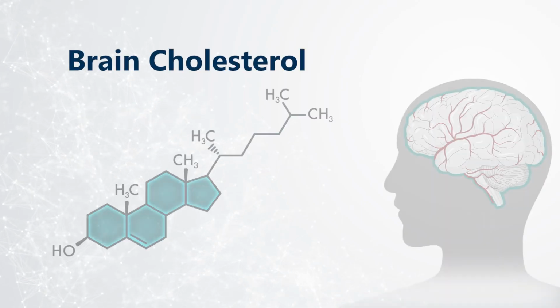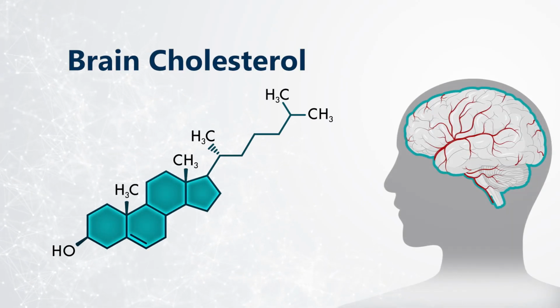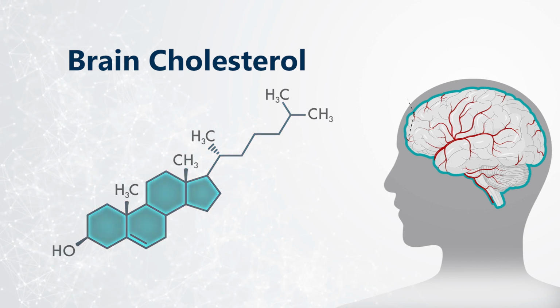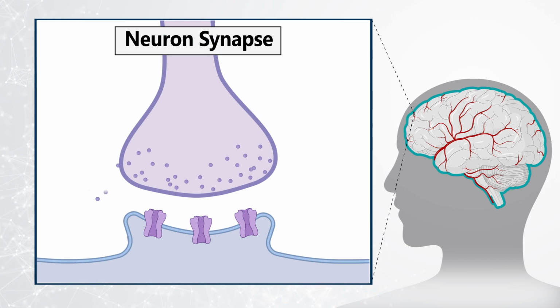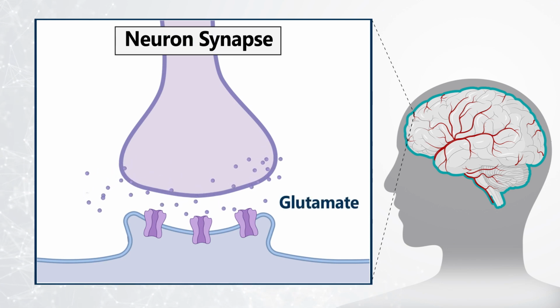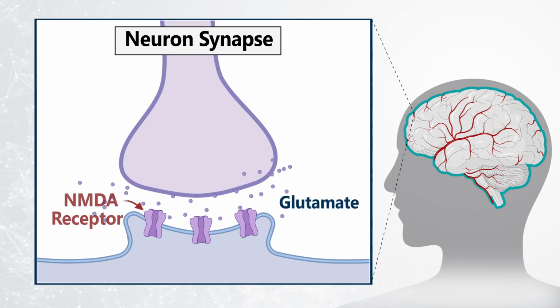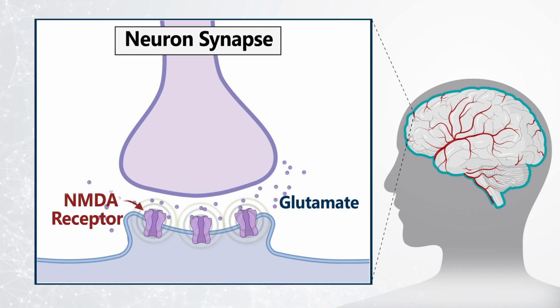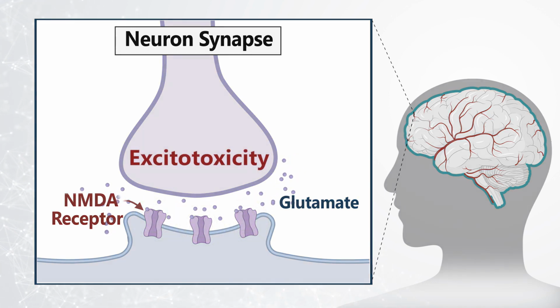Alterations in brain cholesterol homeostasis is increasingly being recognized as a potential contributor to neuronal excitotoxicity, a phenomenon characterized by excessive exposure to the neurotransmitter glutamate or the overstimulation of its NMDA receptors. This, in turn, can lead to excitotoxicity causing neuronal injury or death.